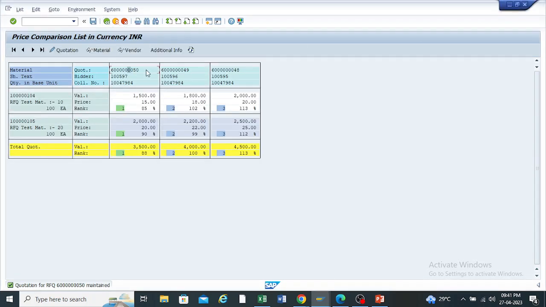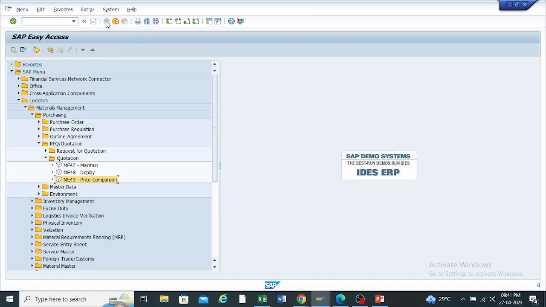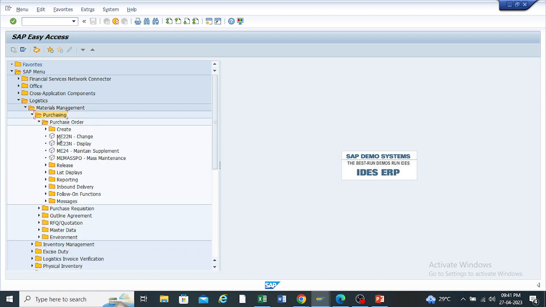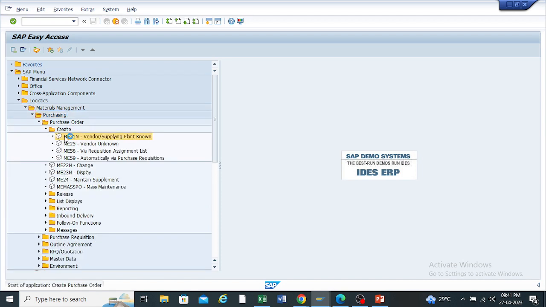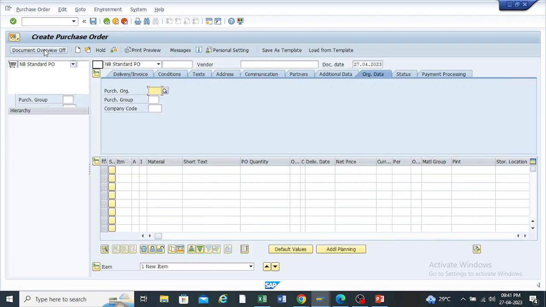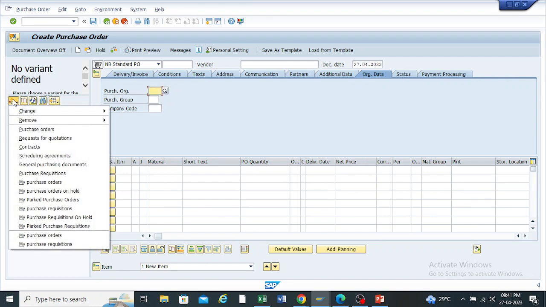With reference to this RFQ number, we can create the purchase order. So we can go to the purchase order, then go to the document overview. Previously we were selecting contracts, then scheduling agreement.